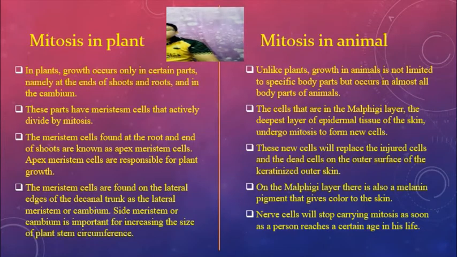Mitosis has two types. First, mitosis in plants, and second, mitosis in animals. Okay, I want to explain mitosis in animals.